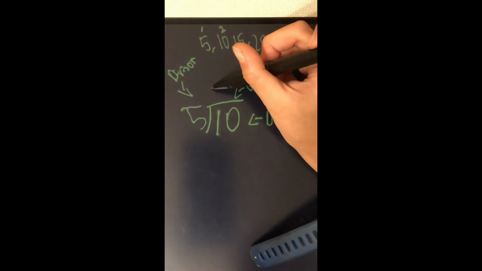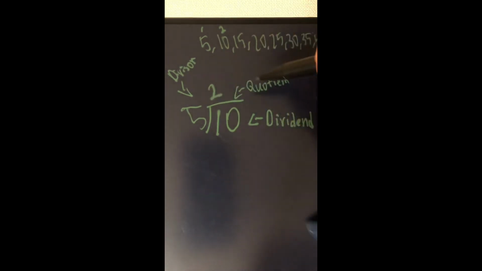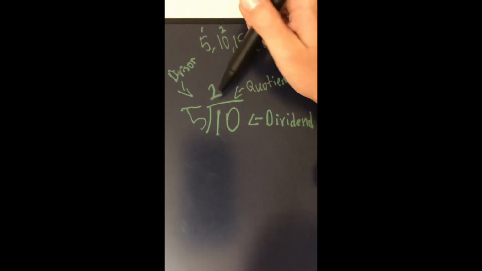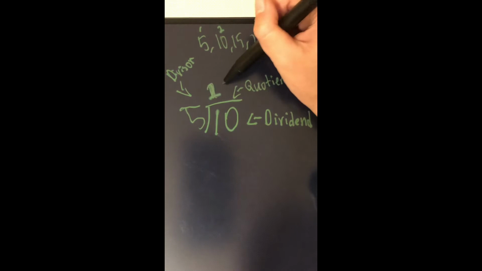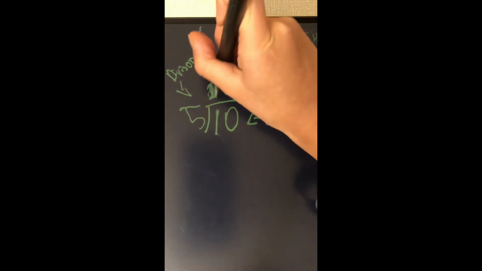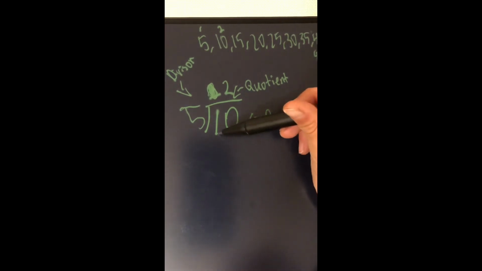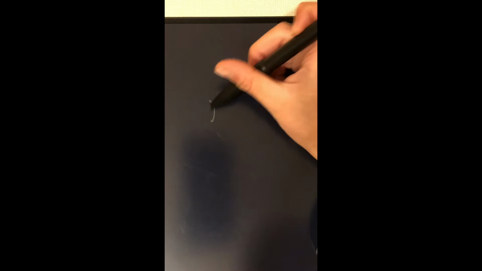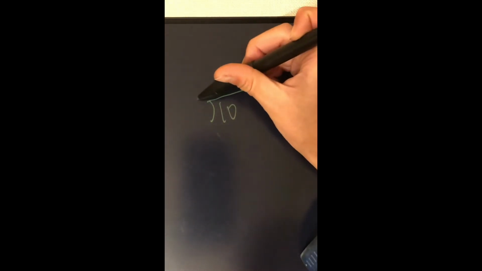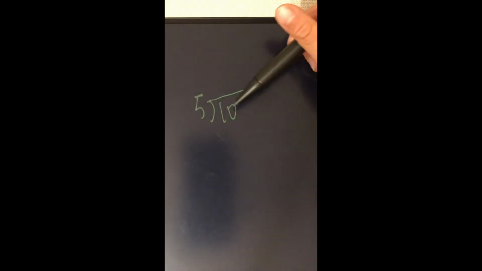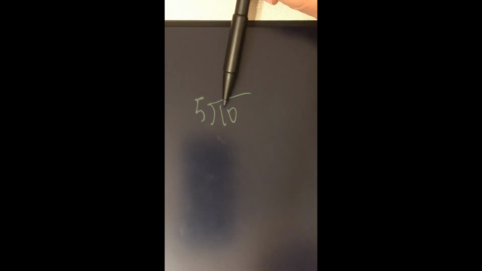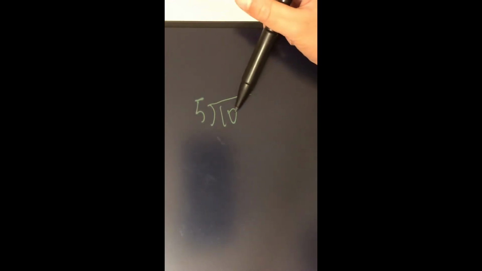So you write a 2. No, you don't write a 2 over there. You write a 2 over here because over here there's 0 5s and the number 1. Oh no. Okay, just restart. Okay, and so there's 0 5s and 1. So you move on to the next digit.